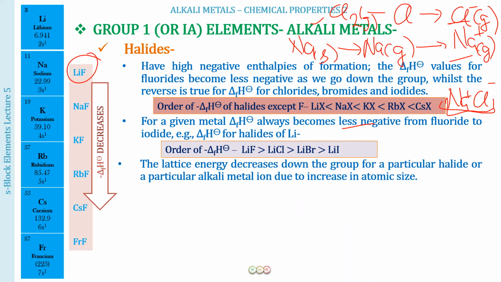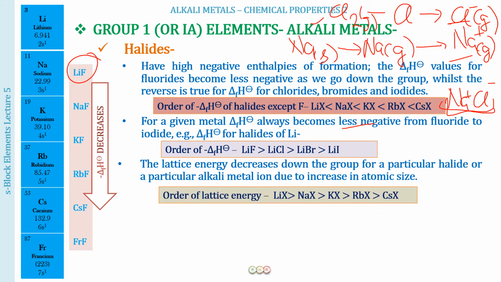Now, because we are talking about lattice energy, you can be asked the orders for lattice energy also. So lattice energy depends upon charge density. If it depends upon charge density, you know that the lithium ion is the smallest in size. If the halogen atom is the same, the lattice energy order is going to be maximum for lithium halide, and down the group it will be decreasing.